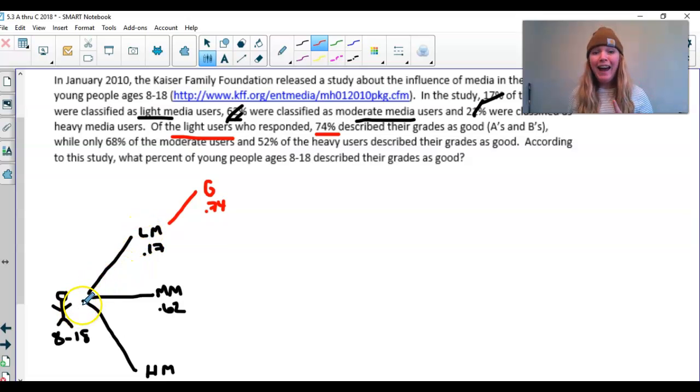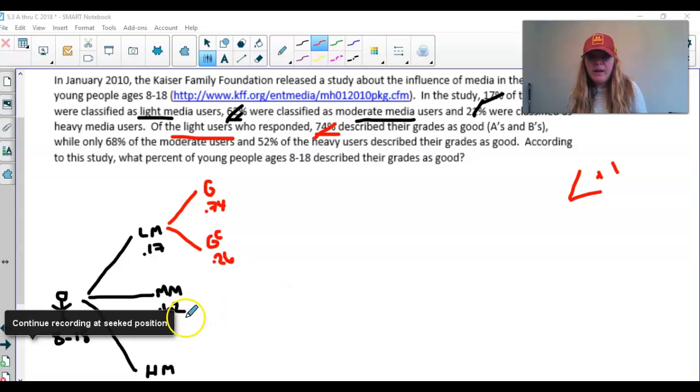Now, I can be a light media user and not have good grades, so I'm going to put G complement, because that means not. It doesn't tell us what that is, but what you need to know is that anytime you have a branch, it has to add up to 1, or 100%. So 1 minus 0.74 is going to be 0.26. That's how I got that right here.